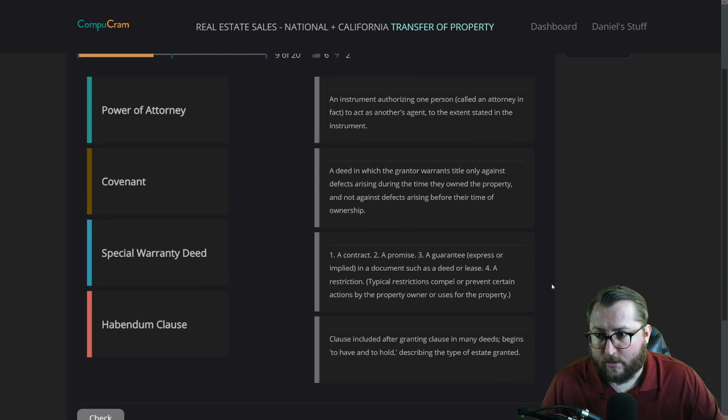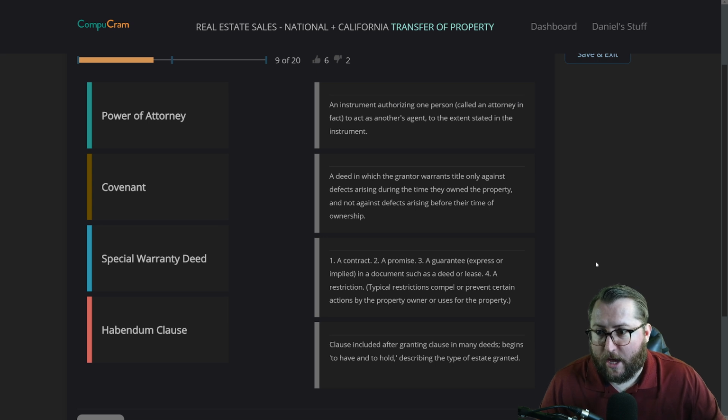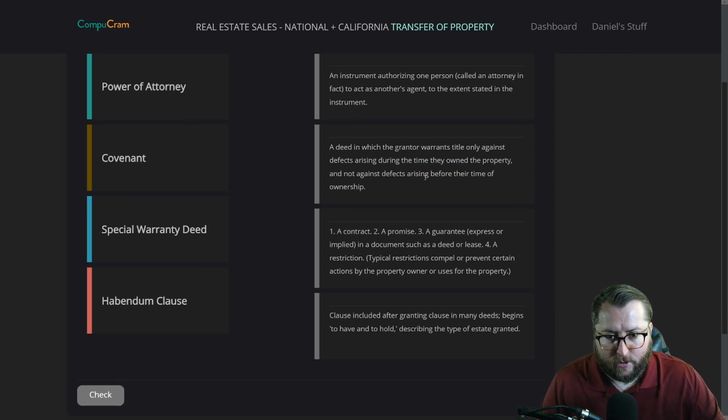Then you get it. Next vocab words, we have power of attorney, covenant, special warranty deed, habendum clause. And then we have the definitions: an instrument authorizing one person called an attorney in fact to act as another agent to the extent stated in the instrument. A deed in which the grantor warrants title only against defects arising during the time they own the property and not against defects arising before their time of ownership. So that one's during the time they owned, not before.